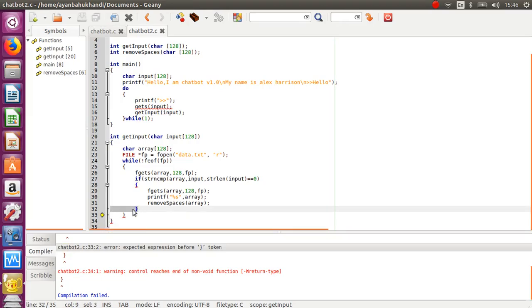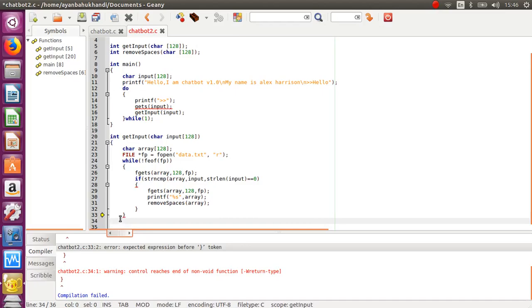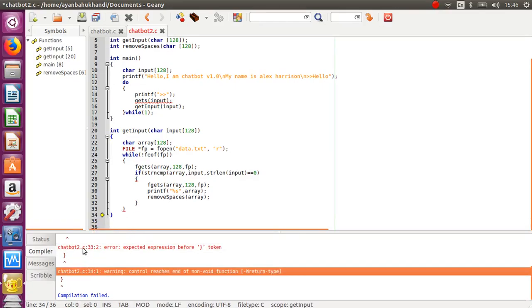What is the error here? Some error is coming here. What's the error?